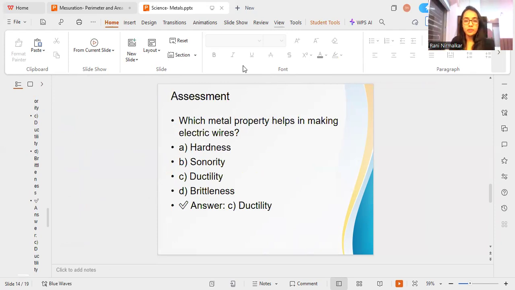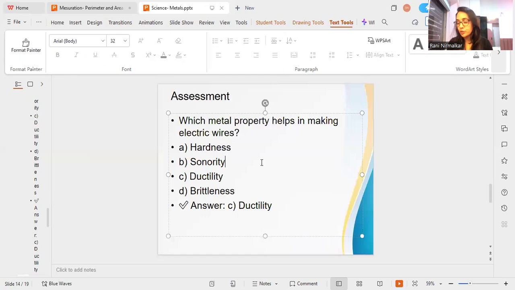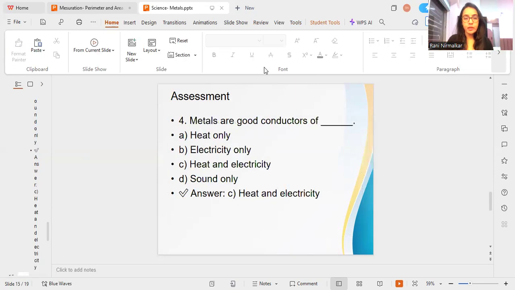Which metal property helps in making electric wires? I told you, ductility. Ductility means metal can be drawn into thin wire. So this property is called ductility. So the ductility property helps in making electric wires. Metals are good conductors of both heat and electricity.